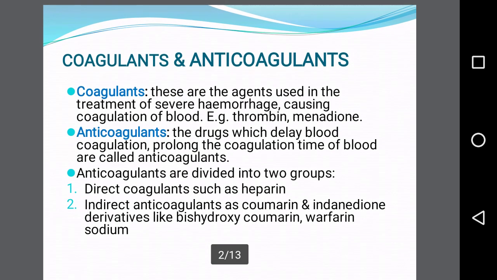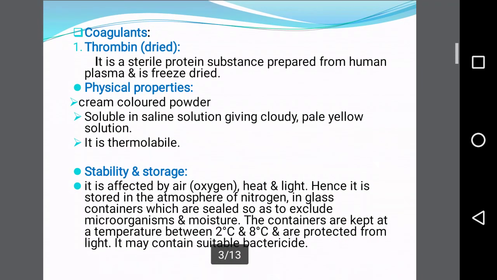So coagulants are the agents used in treatment of severe hemorrhage, causing coagulation of the blood. For example, thrombin, menadione. Anticoagulants are the drugs which delay the blood coagulation, prolong the coagulation time of blood, and are called anticoagulants. Here the anticoagulants are divided into two groups, directly acting and indirectly acting anticoagulants. Direct acting, for example, includes heparin, and indirectly acting anticoagulants are such as coumarin and indandione derivatives like bishydroxycoumarin, warfarin sodium, etc. So first we'll see about the coagulants.